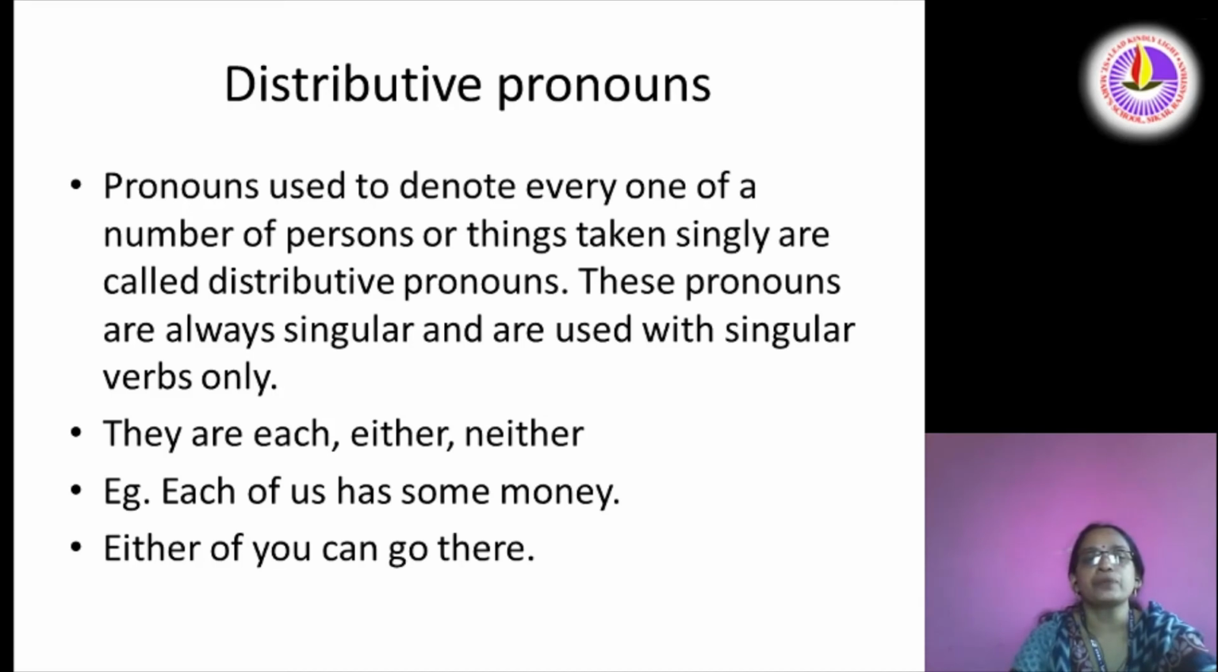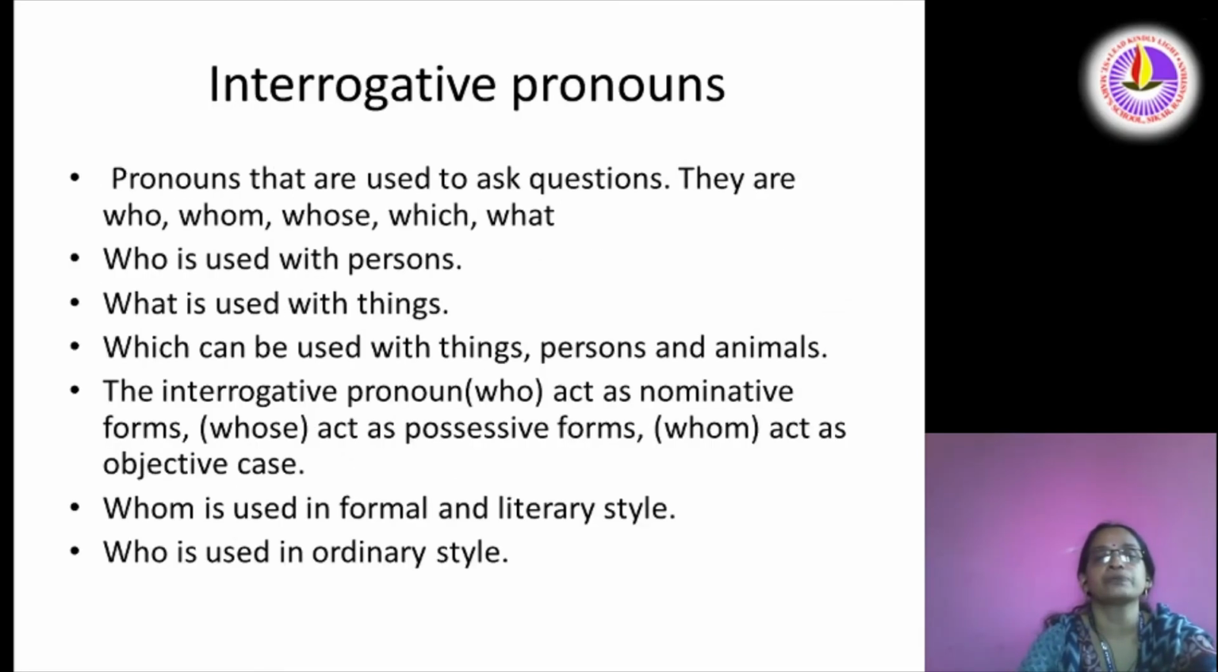Distributive pronouns. Pronouns used to denote every one of a number of persons or things taken singly are called distributive pronouns. These pronouns are always singular and are used with singular verbs only. They are each, either, neither. Each of us has some money. Either of you can go there. So these are examples of distributive pronouns.